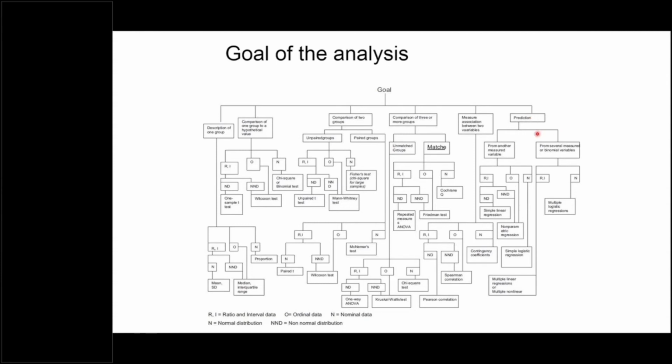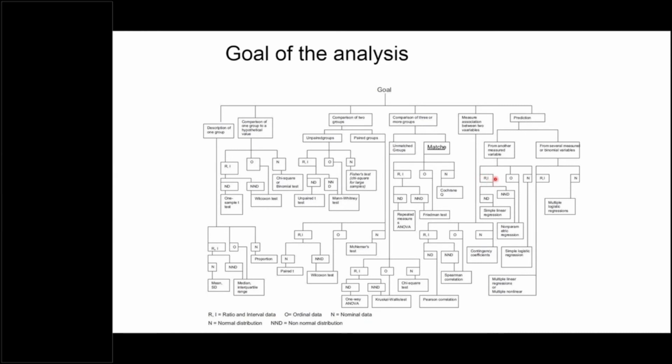Usually we have many variables which we use in the regression equation to predict some event, right? If we just want to predict something based on only one independent variable, and your dependent variable is ratio and interval scale, please focus, we are focusing on the dependent variable, the variable which we are going to predict.